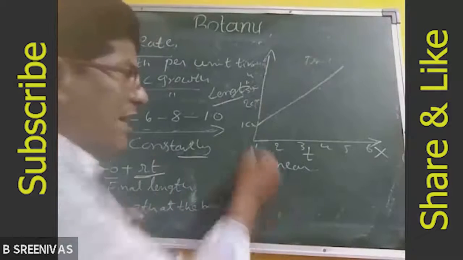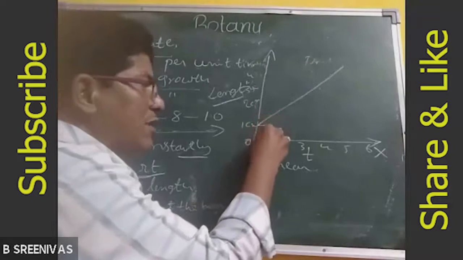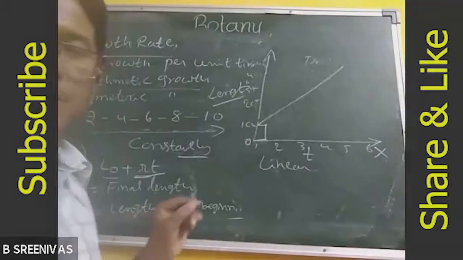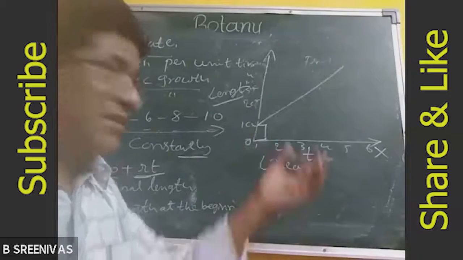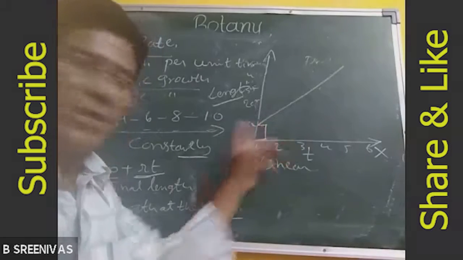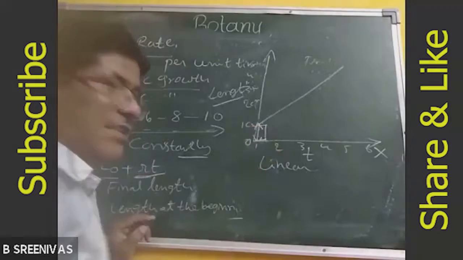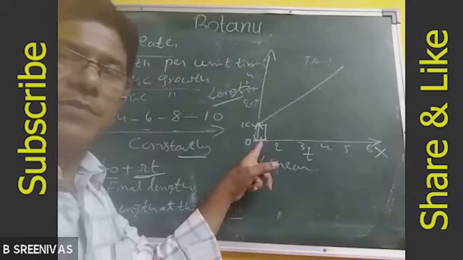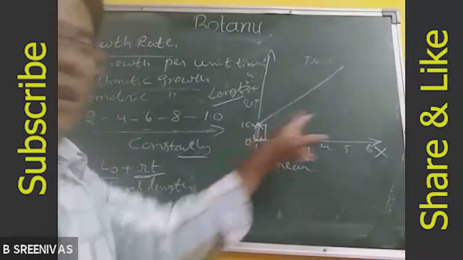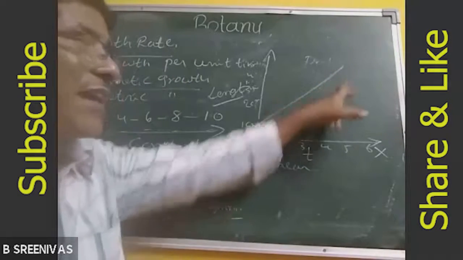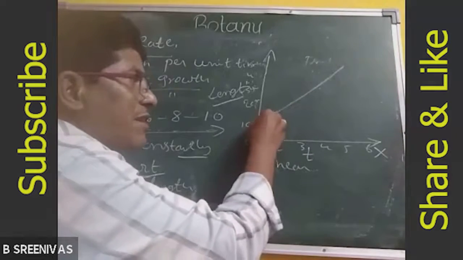He may ask why it is not started from here, sir, here 0. Here some amount of tissue should be required. Without tissue, there is no growth. In the beginning, some amount of tissue should be present. So at least minimum, this is the initial length. Okay, now from here only we will observe the growth. It is the final growth. So we will start the graph from here.